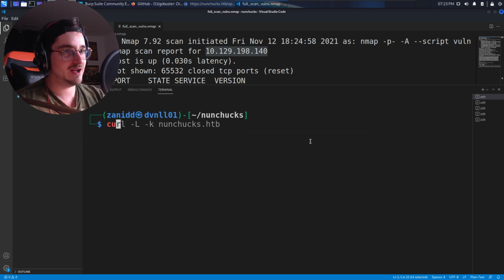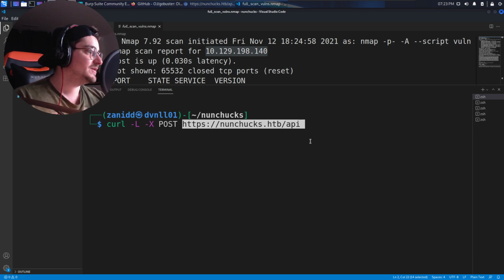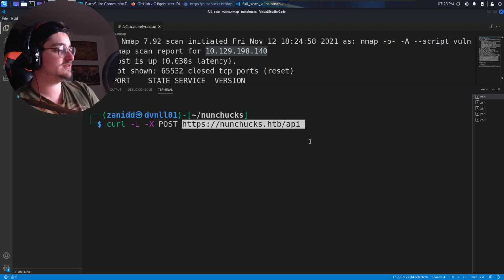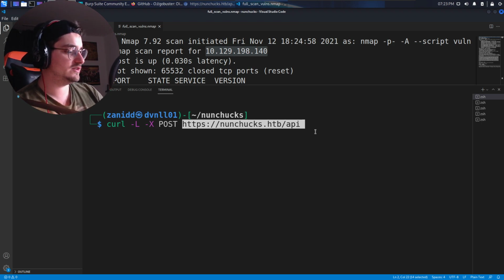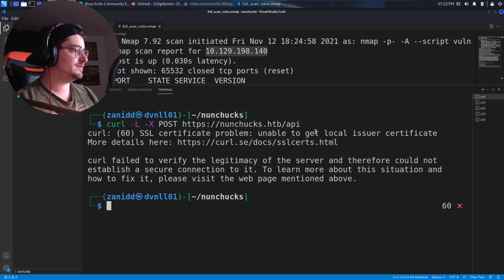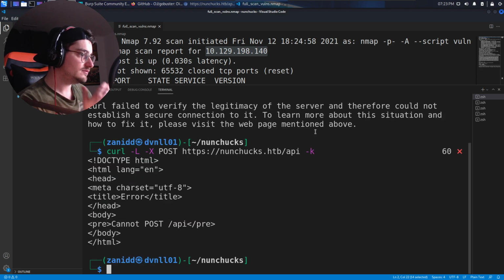Now, as I mentioned, curl is basically a way to interact with the web, whatever that means. So we can use the verbs used in web applications: GET, POST, PUT, PATCH, DELETE, all that stuff. So let's just try POST to the API. Of course, the certificate checking. Cannot POST API. So here we get something different.